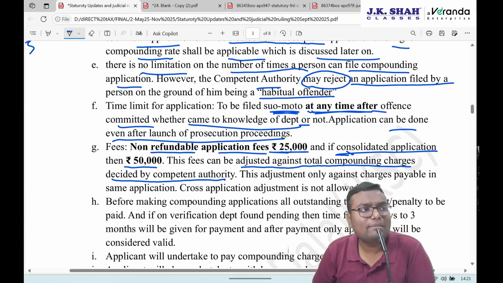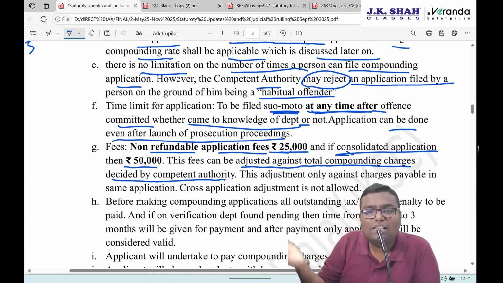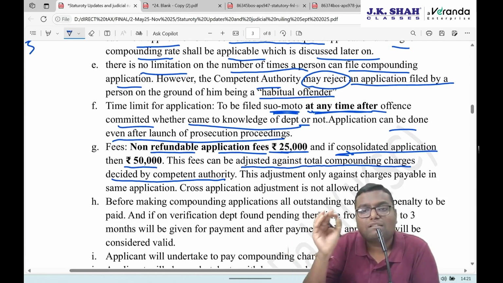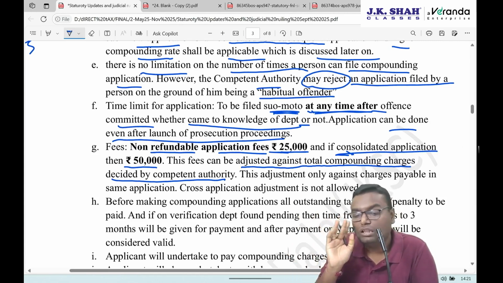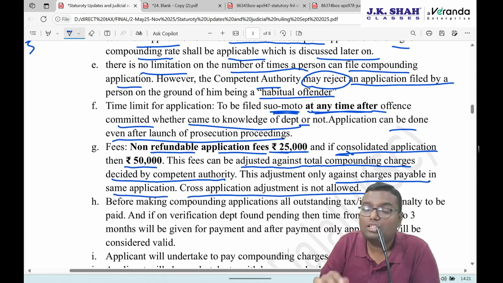Let's say I have made a single application of compounding containing one offense. Fees 25,000. After the entire process, the competent authority says that you have to pay compounding charges of total 1 lakh. 25,000 I have already paid. How much do I have to pay now? 75,000. This adjustment is only against the charges payable in the same application. Cross application adjustment is not allowed.